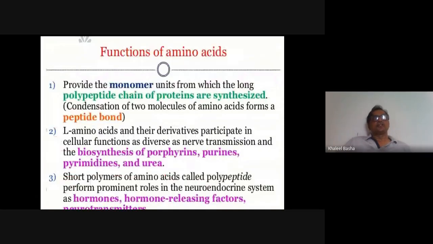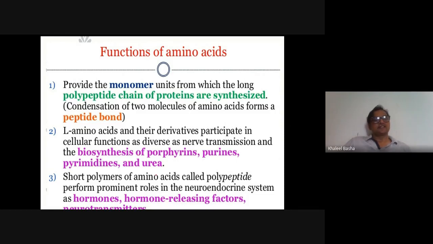Next, we will move on to the functions of amino acids. As I already said, amino acids are the building blocks of the protein molecule. That's why they are monomer units from which long polypeptide chains are synthesized, and those amino acids join through a peptide bond. L-amino acids and their derivatives participate in cellular functions like biosynthesis of porphyrins, purines, pyrimidines, and urea formation. Porphyrins are present in hemoglobin. Purines are the genetic material components, adenine and guanine, with cytosine and thymine as pyrimidines.